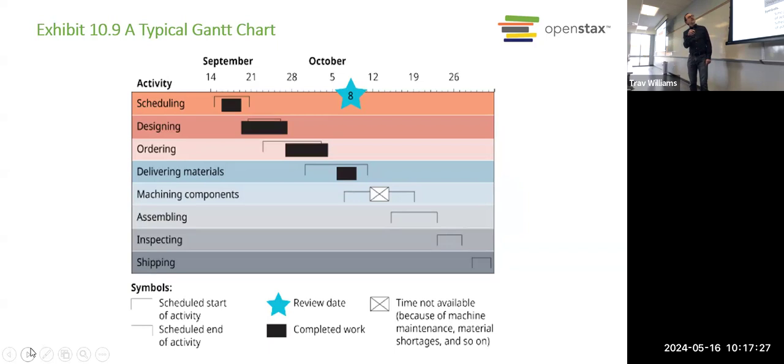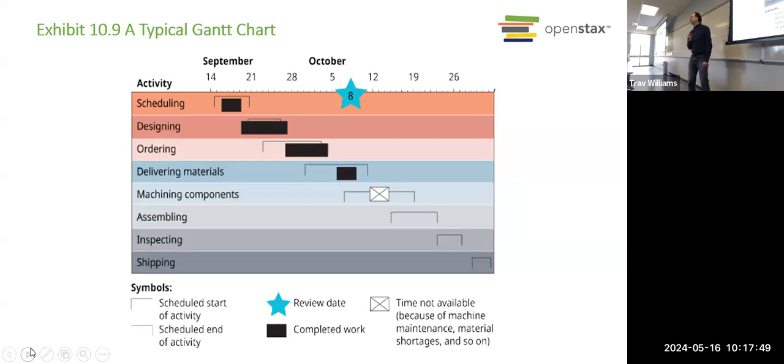What you do is these, I guess they kind of look like staples, don't they? These lines here, those indicate when that activity could start. So this is the earliest we could start it, and this would be the latest it can end for us to stay on schedule.